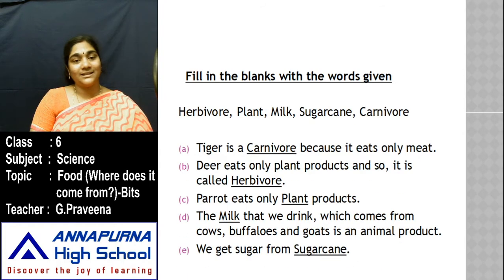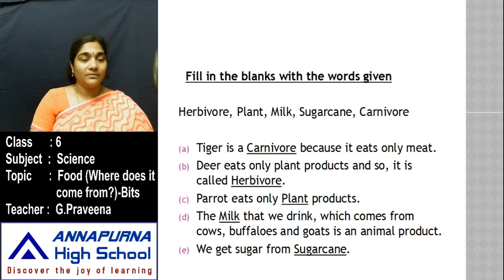So tiger is a carnivore because it eats only meat. So the animals which eat the flesh of other animals are called carnivores. Deer eats only plant products and so it is called a herbivore. So the animals which eat plant products are called herbivores. And those animals which eat both plants and animals, what are they called? They are called omnivores.